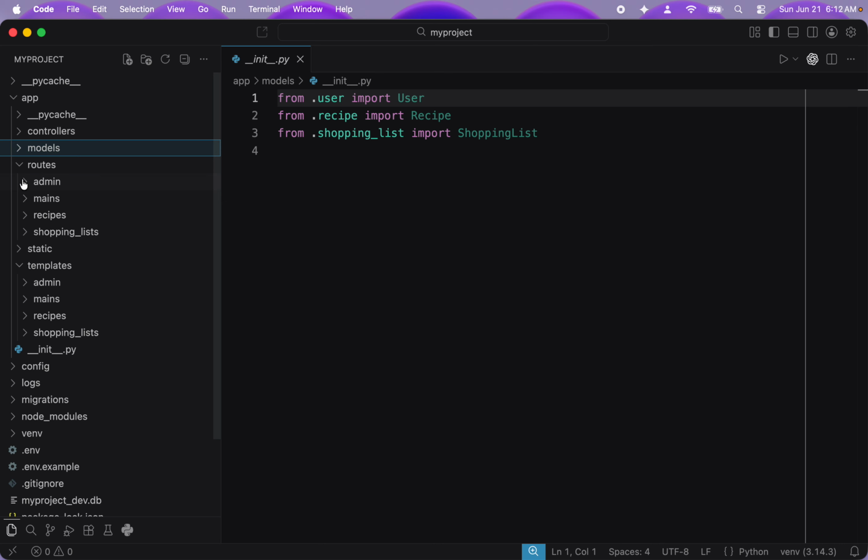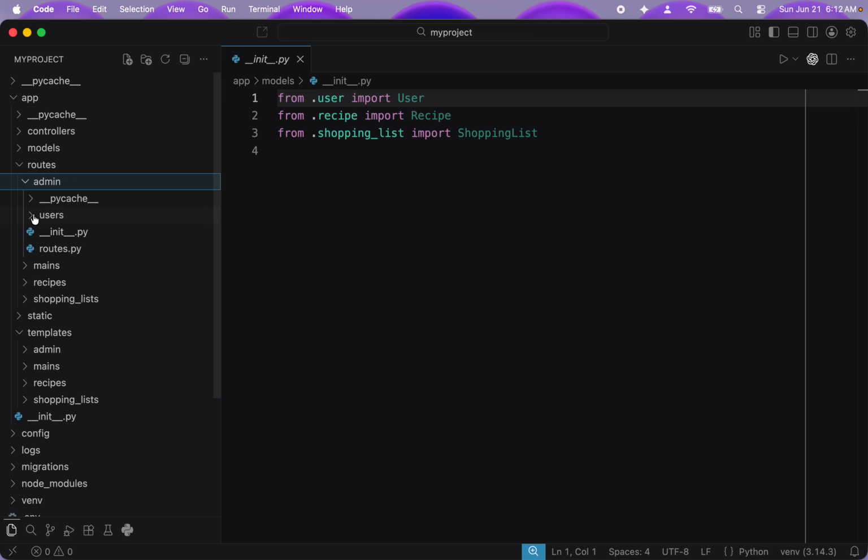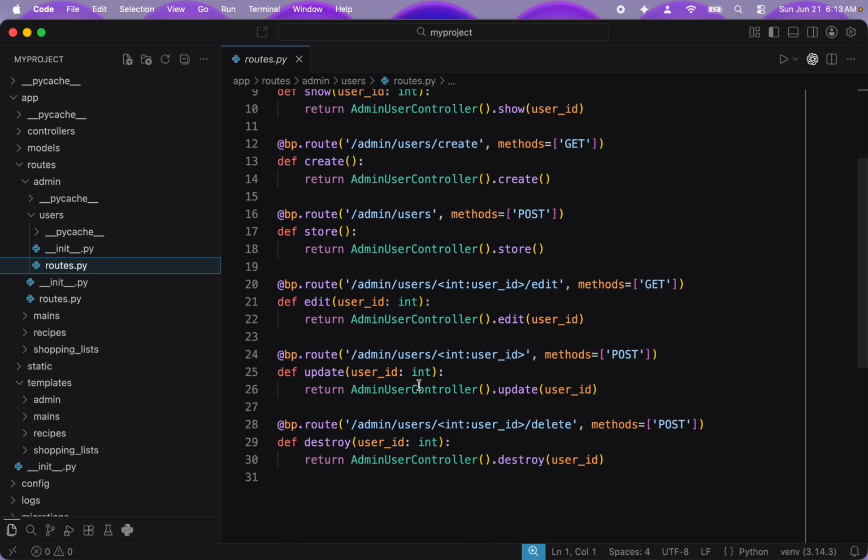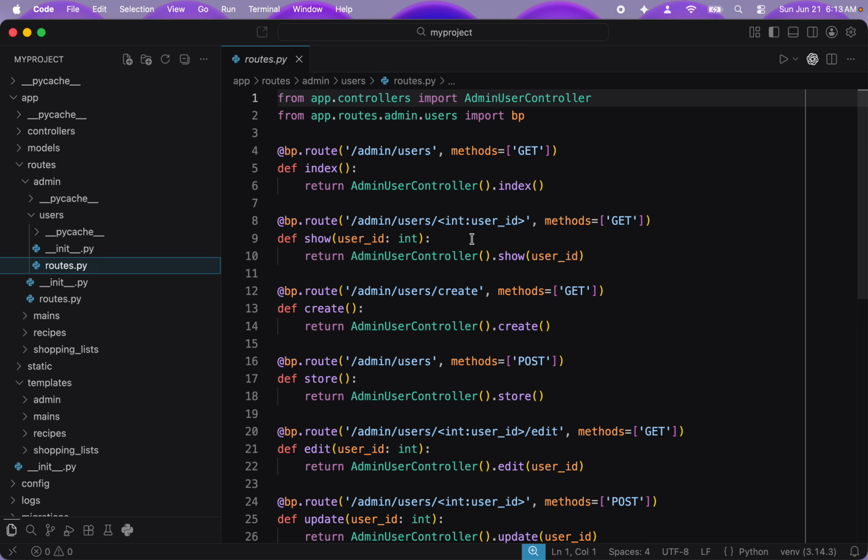But route-wise, notice I have an admin, and then I have a users, and if I come in here, now if you remove the word admin, you would have RESTful actions for users, to create a user and to show a user and see all the users. But by putting the admin in there, you namespaced it.